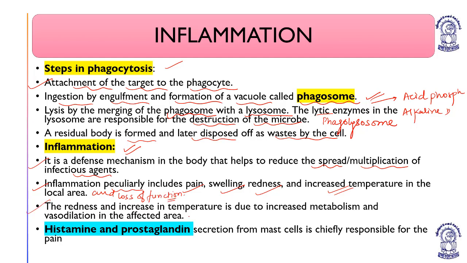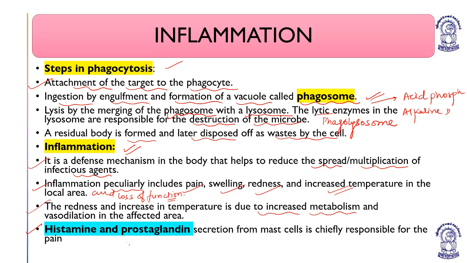The redness and increase in temperature is due to increased metabolic processes to resist the effect of pathogen, and vasodilation in the affected area. Because of vasodilation, the blood pressure will decrease, the blood will pool out and remain there, and because of this, the breakdown of carbohydrates or the metabolic pathway increases, so the rate of metabolism increases.